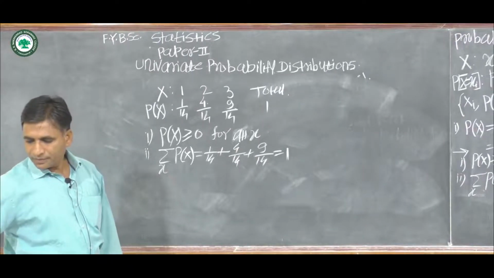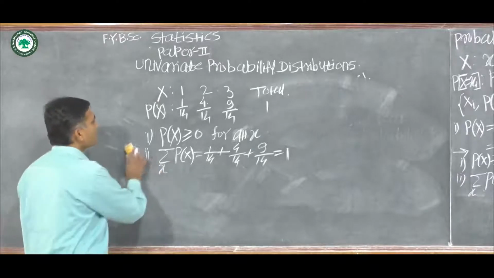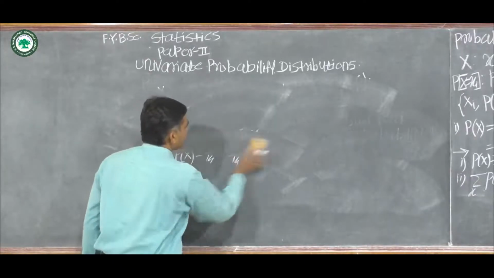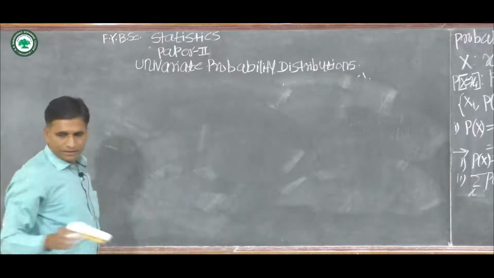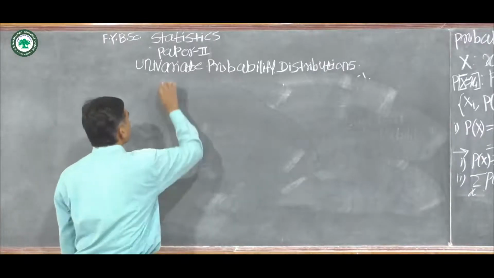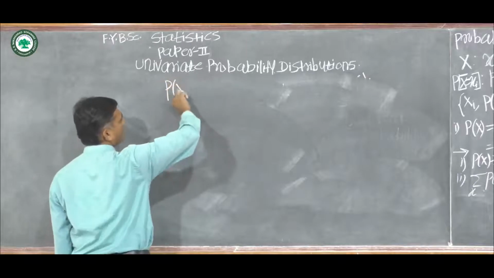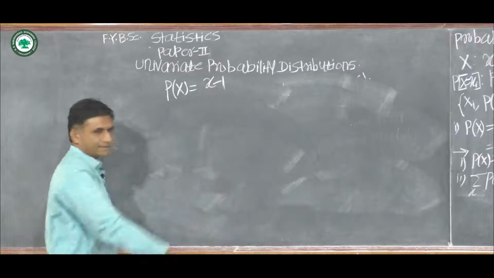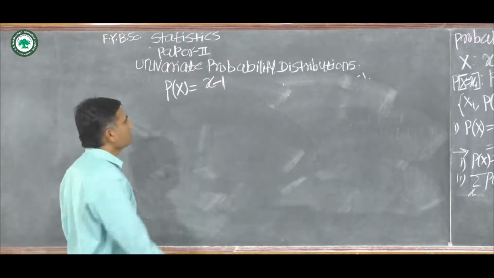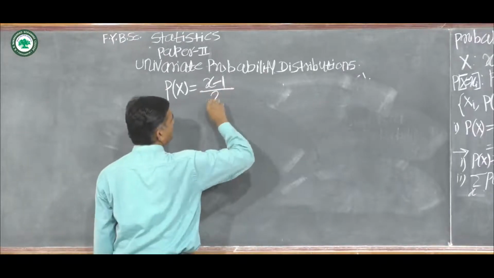Now we see another example. We are given a function p of x is equal to x minus 1 upon 2.